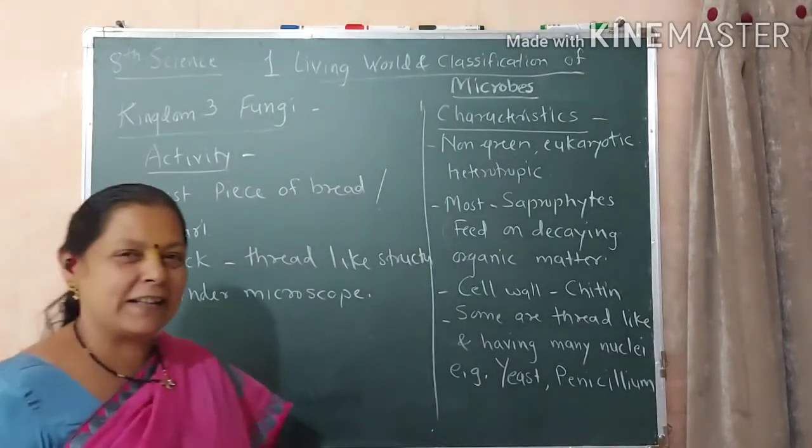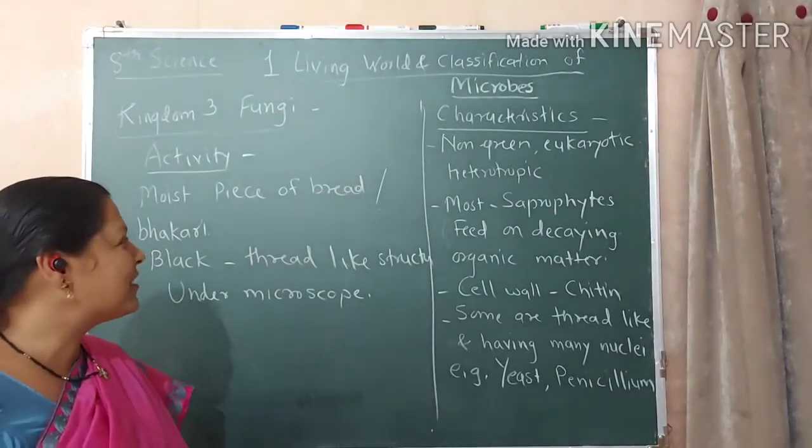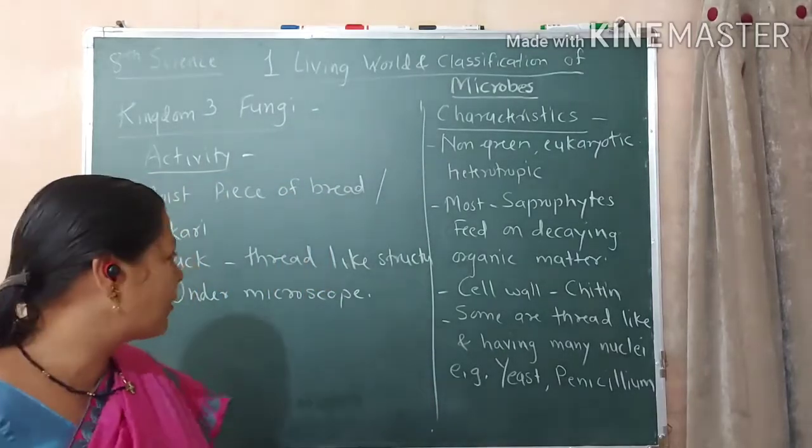Now next is the third kingdom, the fungi. Now again one activity is given. In this activity we have to take a moist piece of the bread or the bhakri.